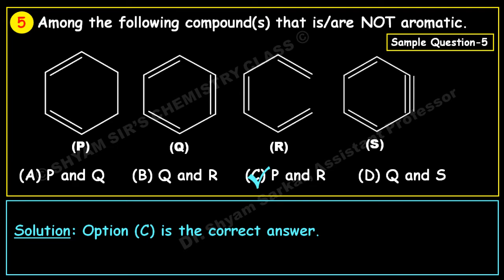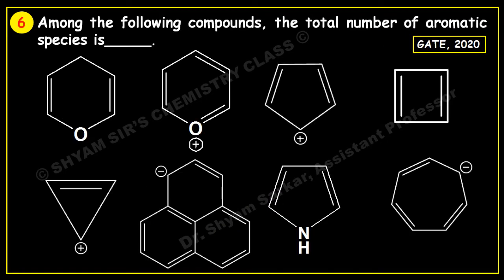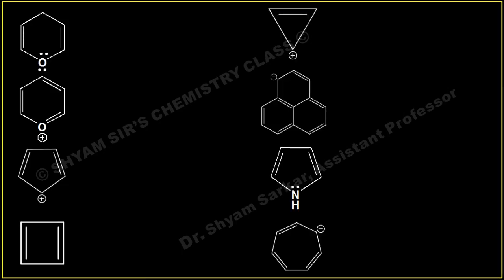So GATE 2020 numerical problem. Among the following compounds, the total number of aromatic species is. So you have to find out how many compounds among all these 8 molecules are aromatic in nature. So let us find out one by one about their 4 criteria, whether they are fulfilling the 4 criteria or not. So one by one we will observe. So you first write down all these molecules. So first one, let us see. So this is cyclic, non-planar, because one sp3 carbon atom is there. So this is not conjugated and this is non-aromatic in nature.